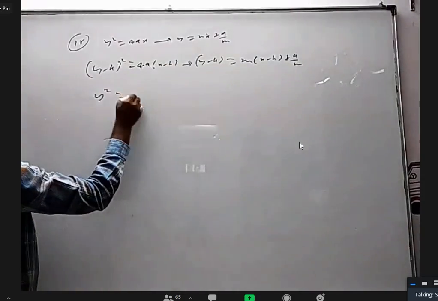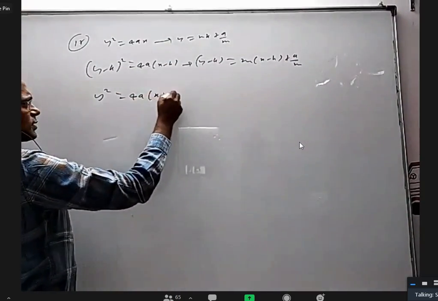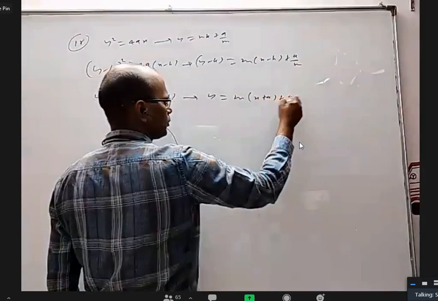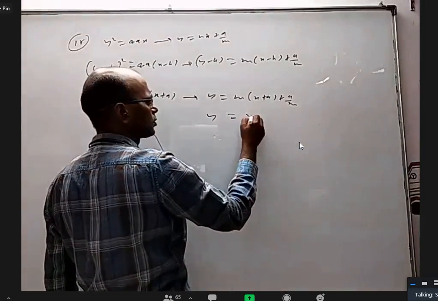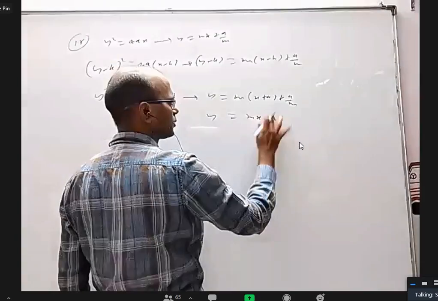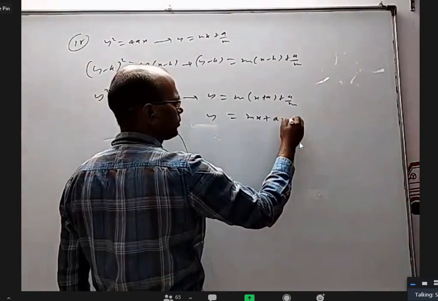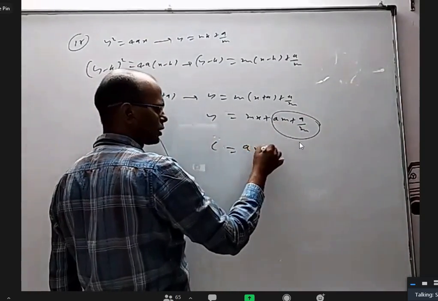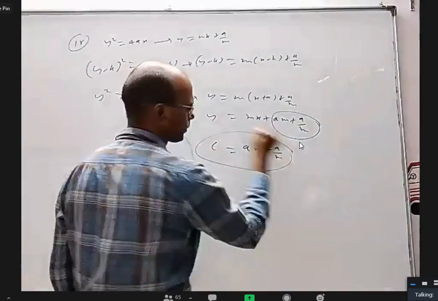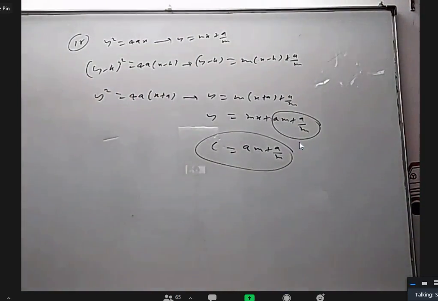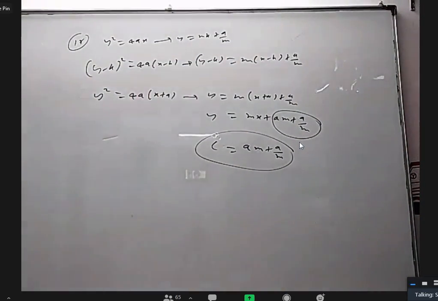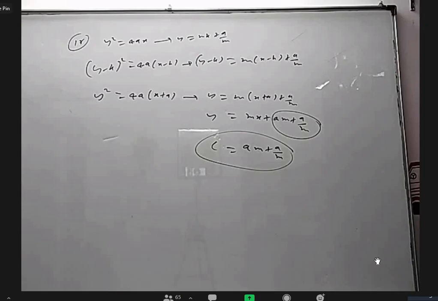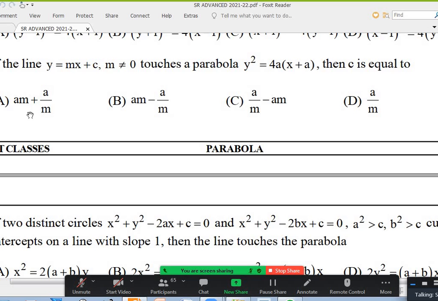Like that, if I take y square equal to 4a into x plus a, the translated tangent is y equal to m into x plus a plus a by m, which is y equal to mx plus am plus a by m. So this should be c. So c is equal to am plus a by m. Okay, so we should not forget, when the formulas are known for which curves, what are the conditions under which the formula is applicable. So option A.